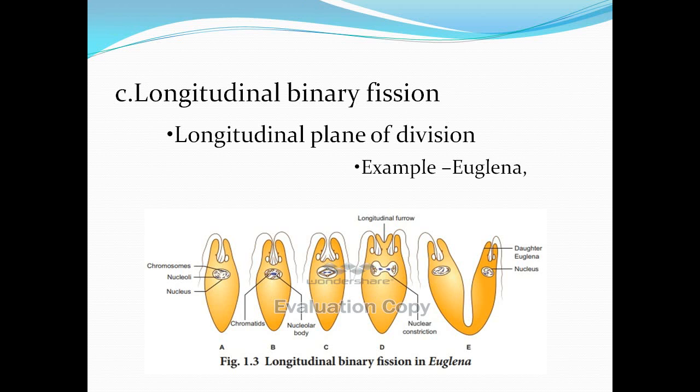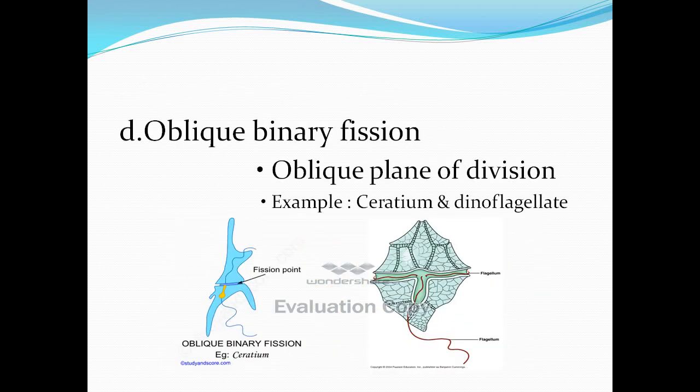Example, Vorticella and Euglena. The next one is oblique binary fission. In oblique binary fission, the plane of division is oblique. Example, Serratium and Dinoflagellate.